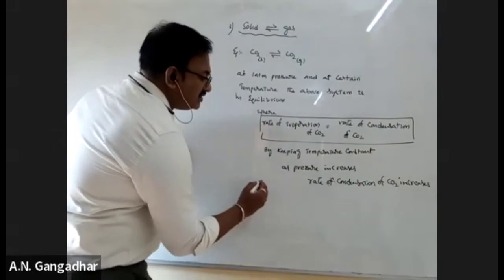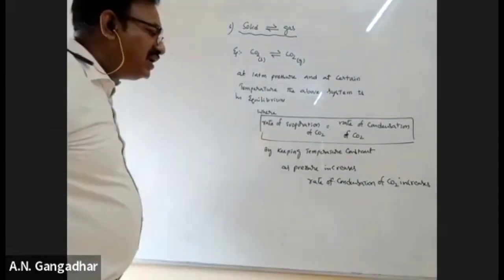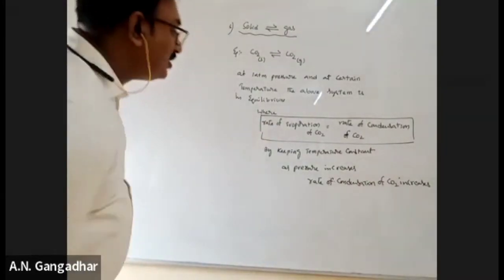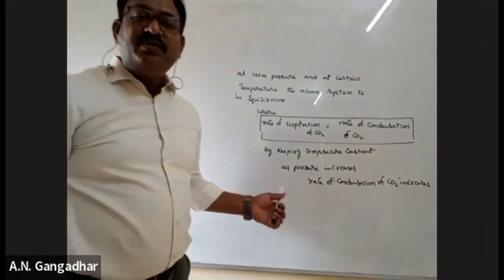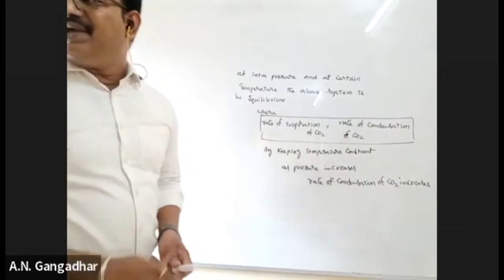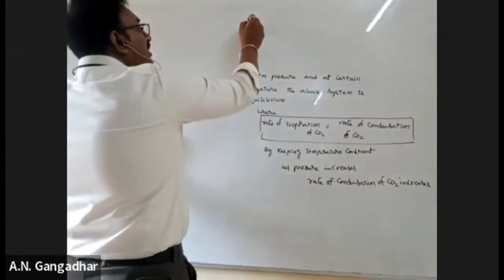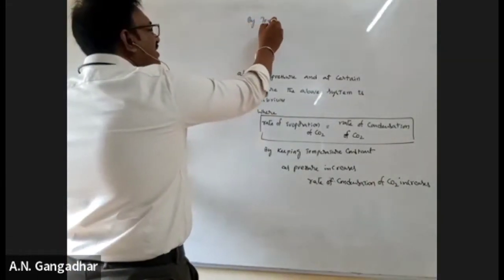Next, one more important point. Now keep pressure constant. If you write one point, you can automatically understand the second. So go through the next one.